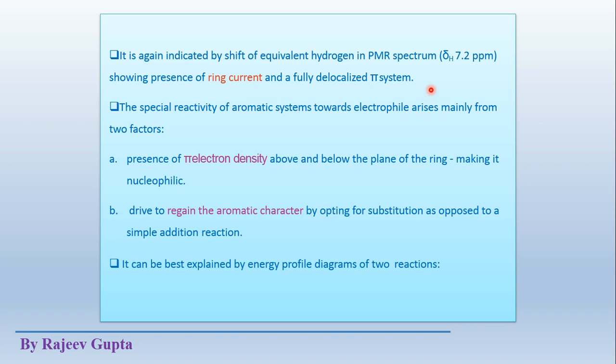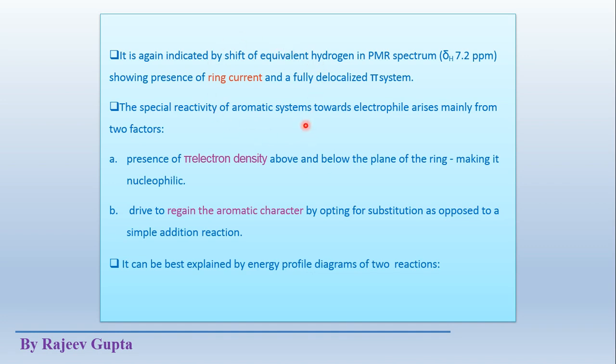So the NMR spectrum shows a high value of ppm of chemical shift due to the presence of this ring current. So it is proved by the proton magnetic resonance spectrum. So it shows that a delocalized system is present in the aromatic ring.